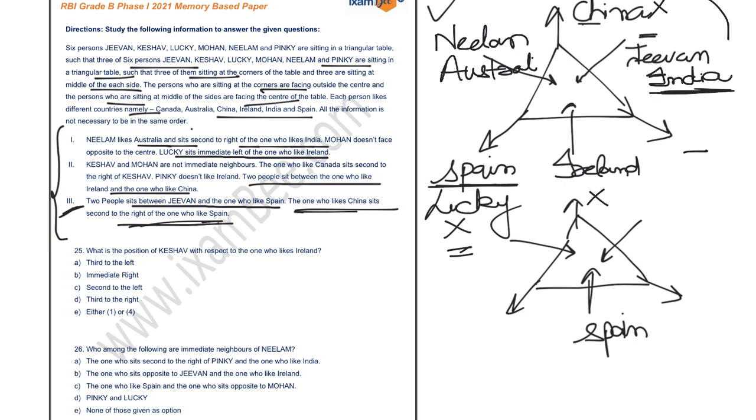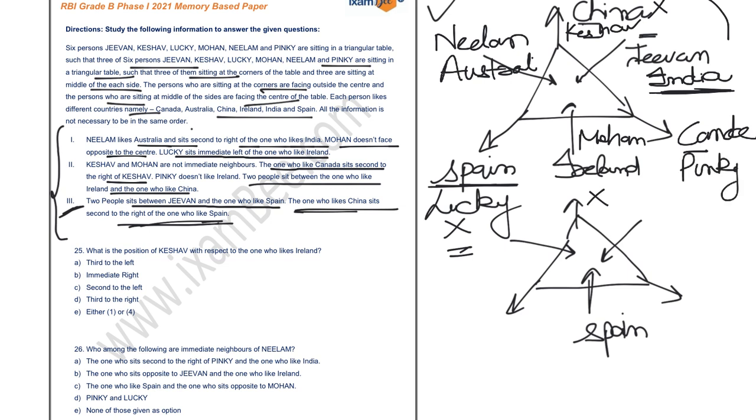Now only one country is left, that is Canada, and you have to place Canada over here. It is given that the one who likes Canada sits second to the right of Keshav, so I can write Keshav over here according to this arrangement. And you also know that Mohan does not face opposite to the center, which means Mohan must be facing towards the center. So I am placing Mohan over here, and the leftover place is Pinky. So this is your arrangement, and my arrangement is perfect.